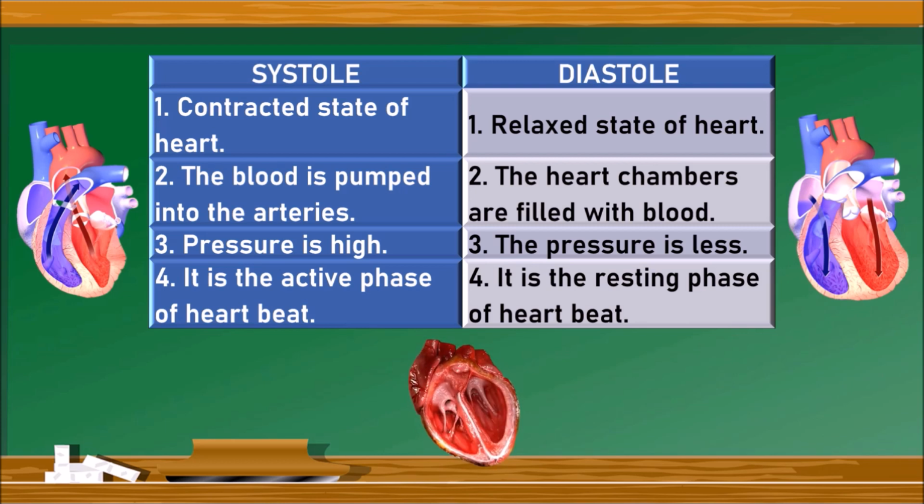Systole is a contracted stage of heart, whereas diastole is a relaxed state of heart. In systole, blood is pumped into the arteries, whereas in diastole the human heart chambers are filled with the blood. During systole, pressure is very high, whereas in diastole, the pressure is very less. Systole is the active phase of heartbeat, whereas diastole is the resting phase of heartbeat. Let us go to the next question.